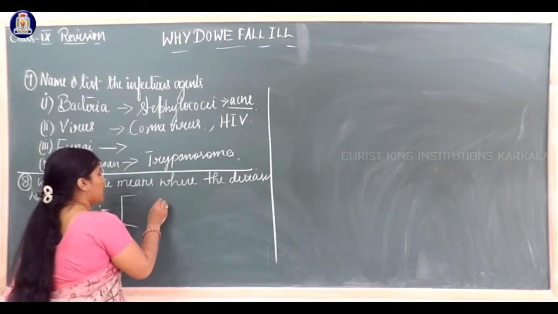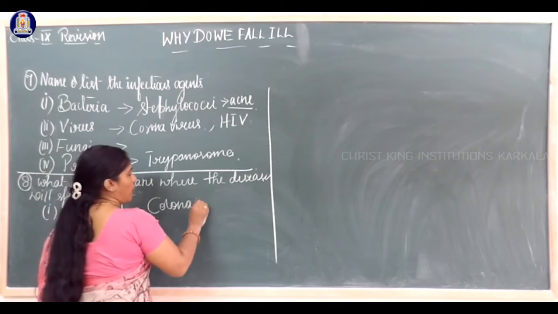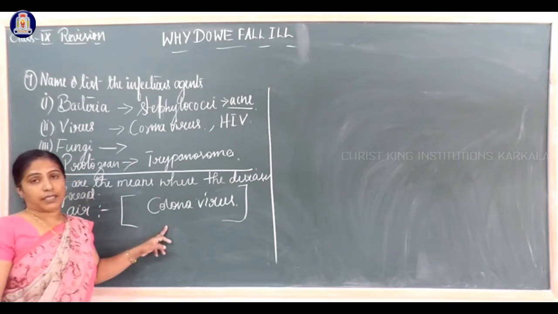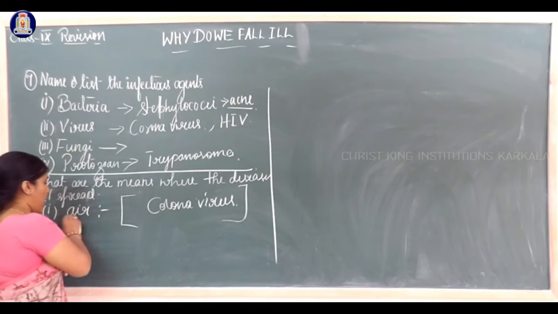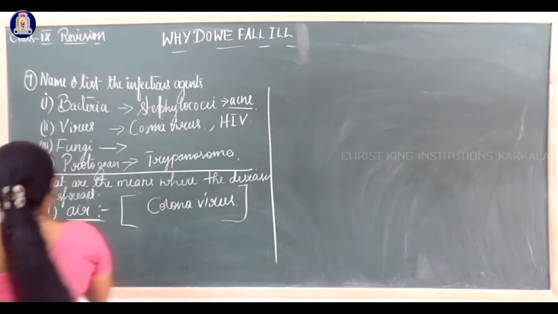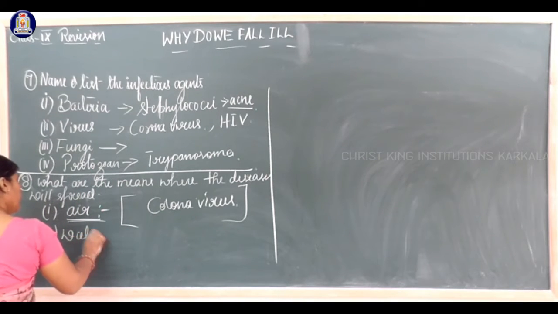There is one virus, coronavirus, COVID-19. This is one example where air spreads many types of diseases. Next one, water.